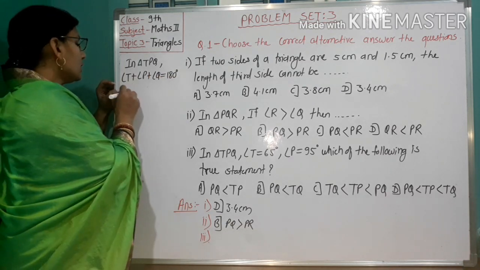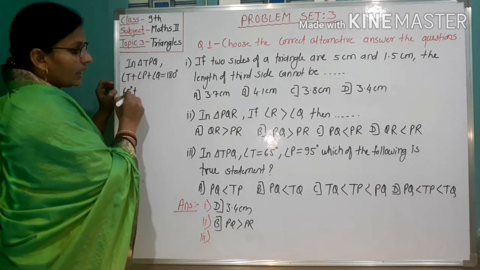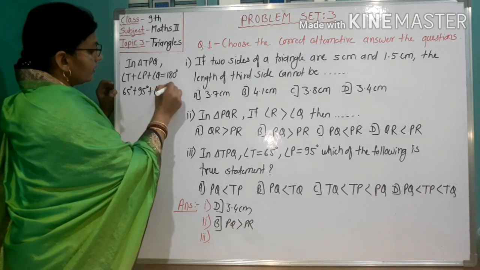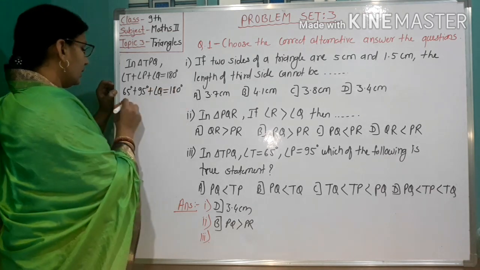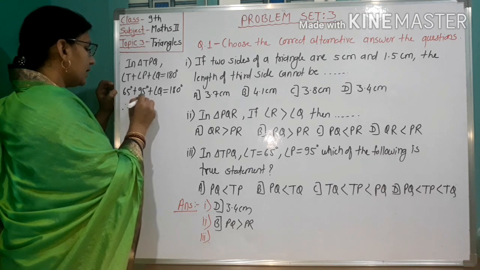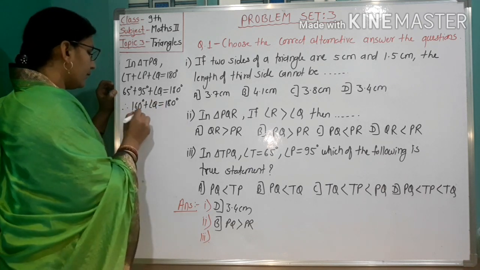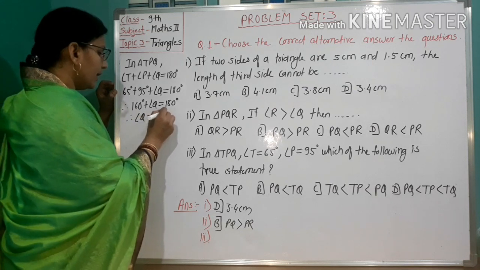Angle T equals 65 degrees, angle P equals 95 degrees. Therefore, 160 degrees plus angle Q equals 180 degrees, and therefore angle Q equals 20 degrees.